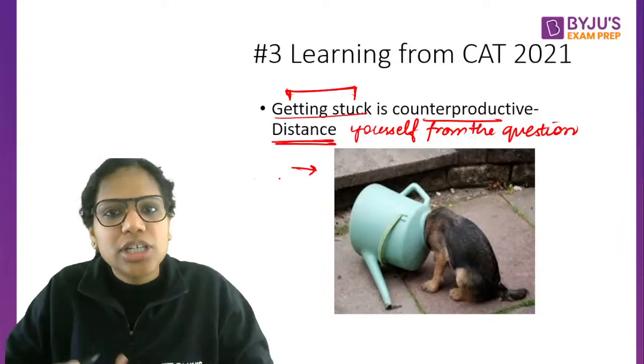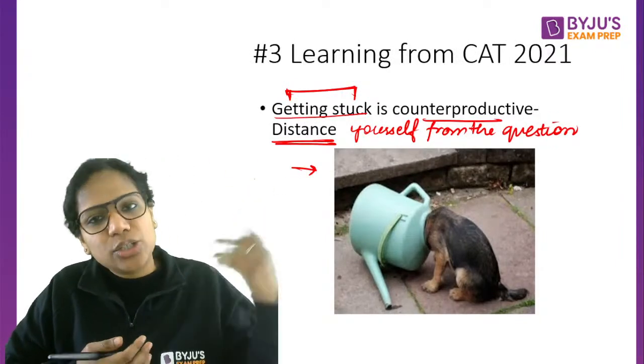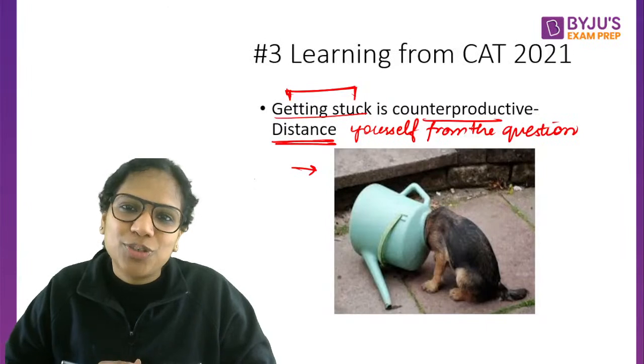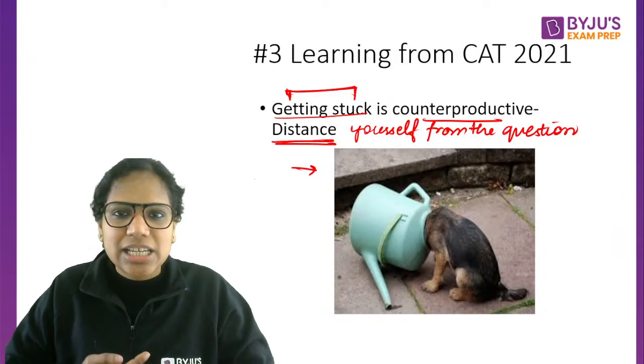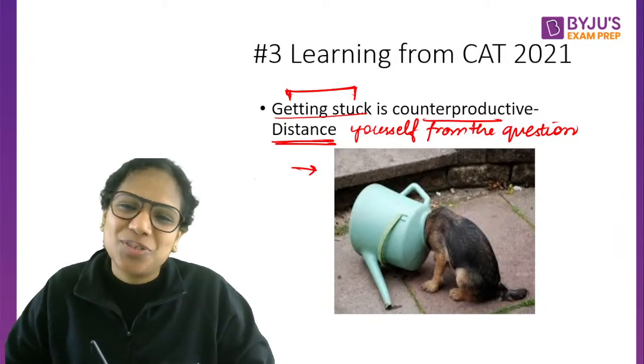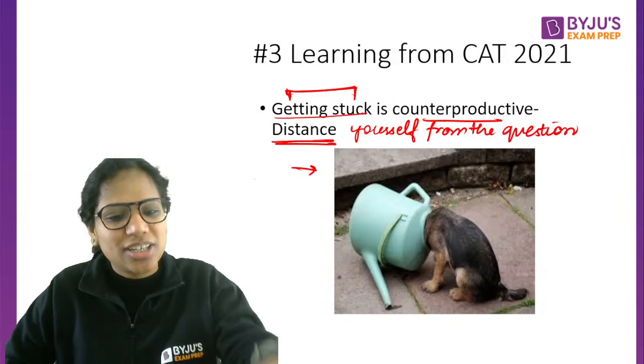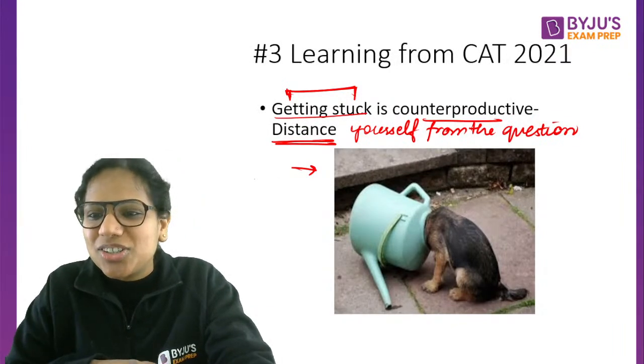Once you've attempted all your easy questions, all your moderate questions, then you can come back if you have the time for your difficult questions. Right? I always tell this, the marks to sabke liye +3 milenge, even for an easy question, even for a difficult question. Okay. All right.